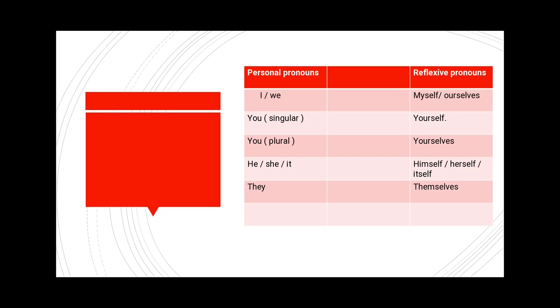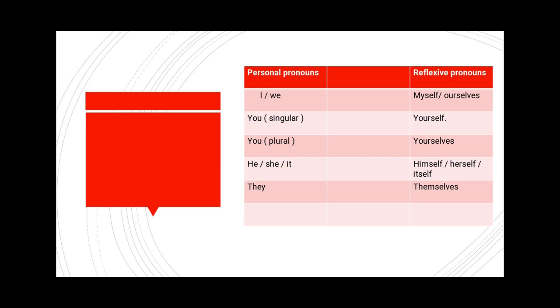Then the reflexive pronoun of you will be yourself if it is singular, and yourselves if it is plural. Then the reflexive pronouns for he, she and it will be himself, herself or itself. And the reflexive pronoun for they will be themselves.